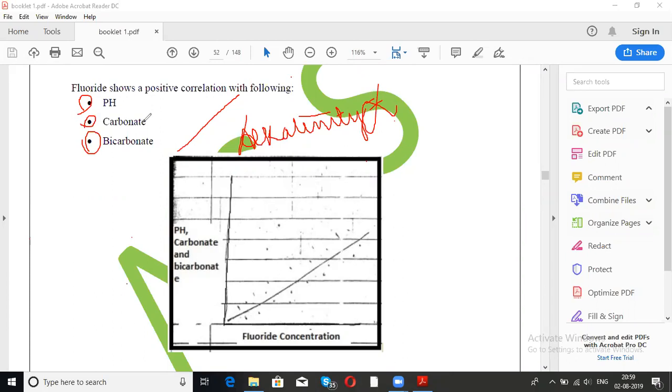So this is how we can say that fluoride is showing positive correlation with pH. If pH increases, carbonates as well as bicarbonates increase, and fluoride concentration increases. Clear? So this is what we have about fluoride.